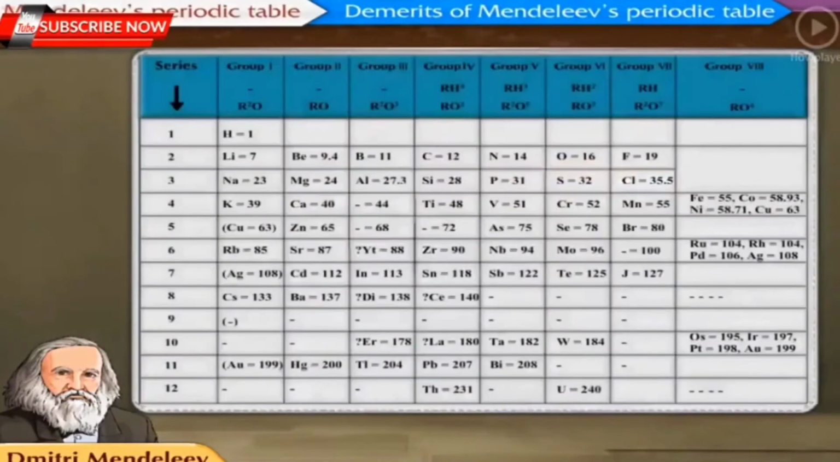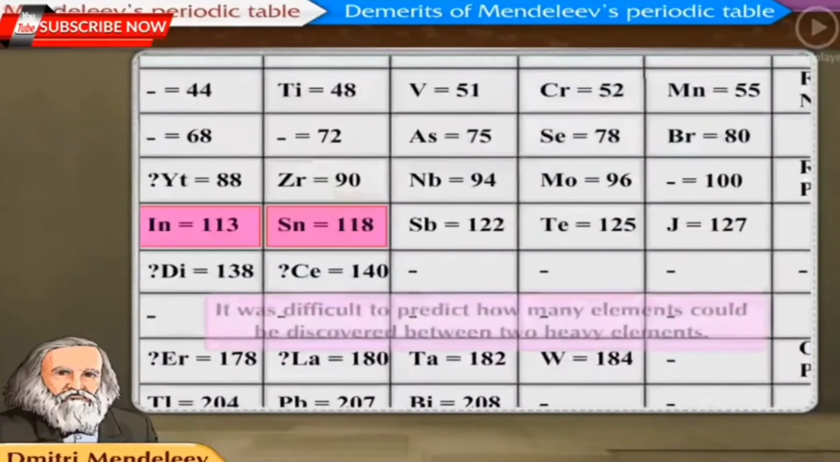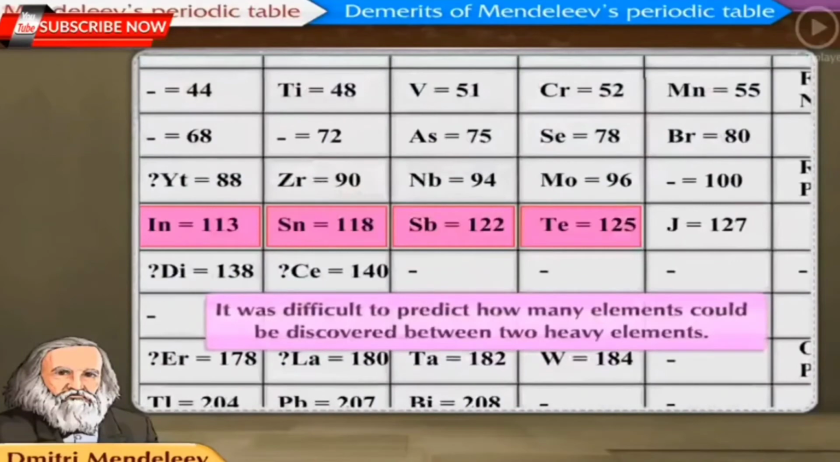It is also seen that when elements are arranged as per their atomic masses in the periodic table, the increase in atomic mass does not appear to be uniform. Thus, it was difficult to predict how many elements could be discovered between two heavy elements.